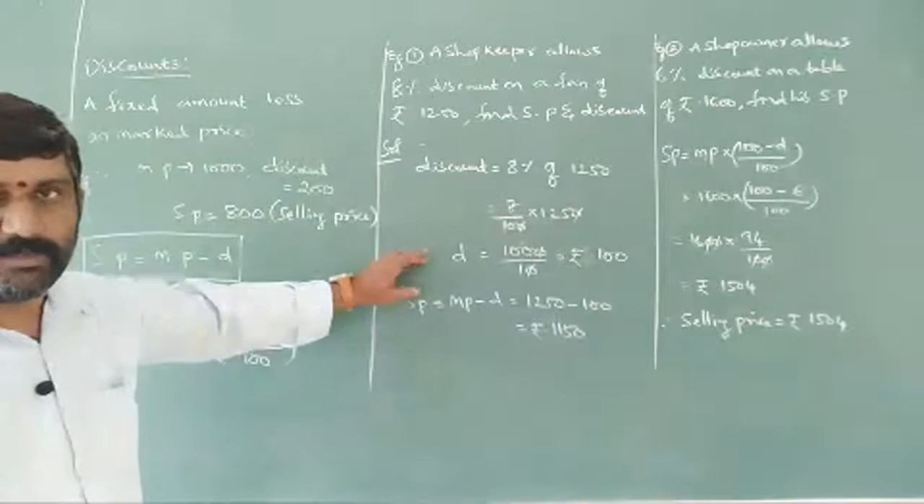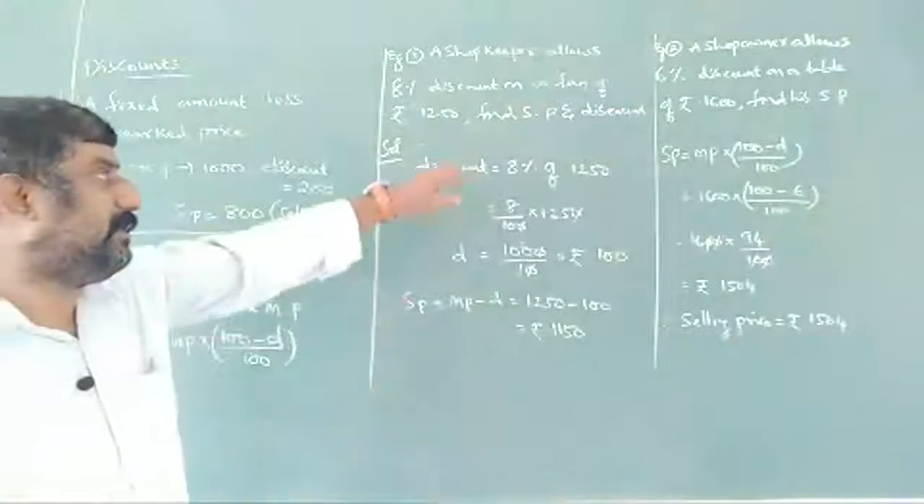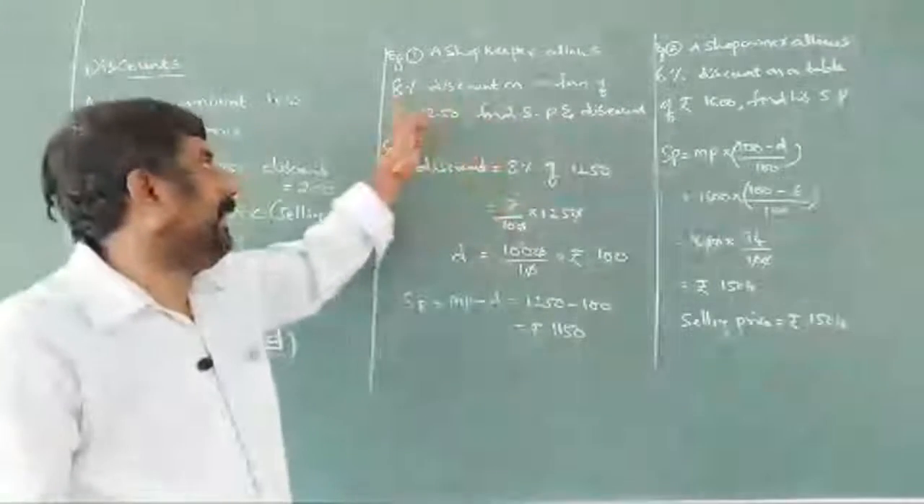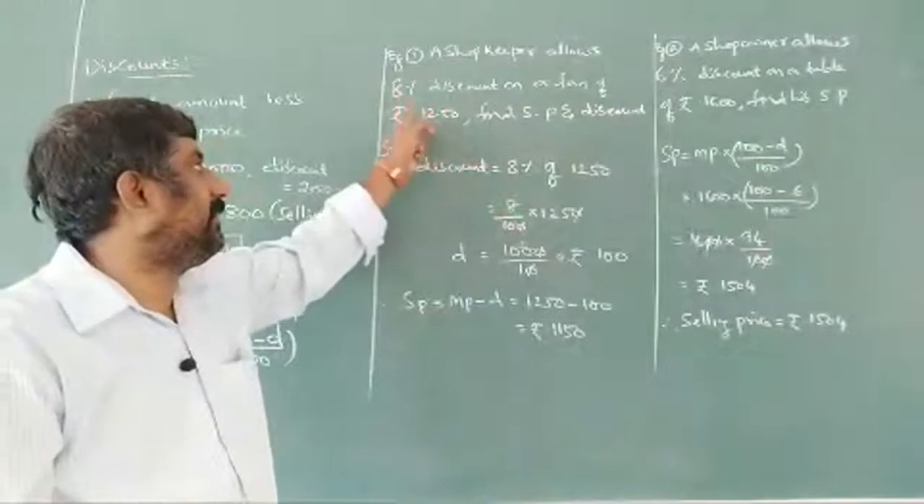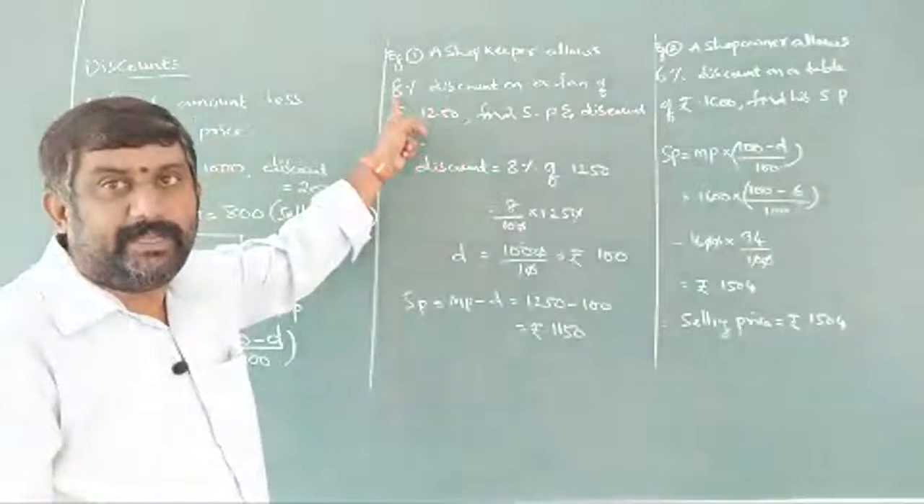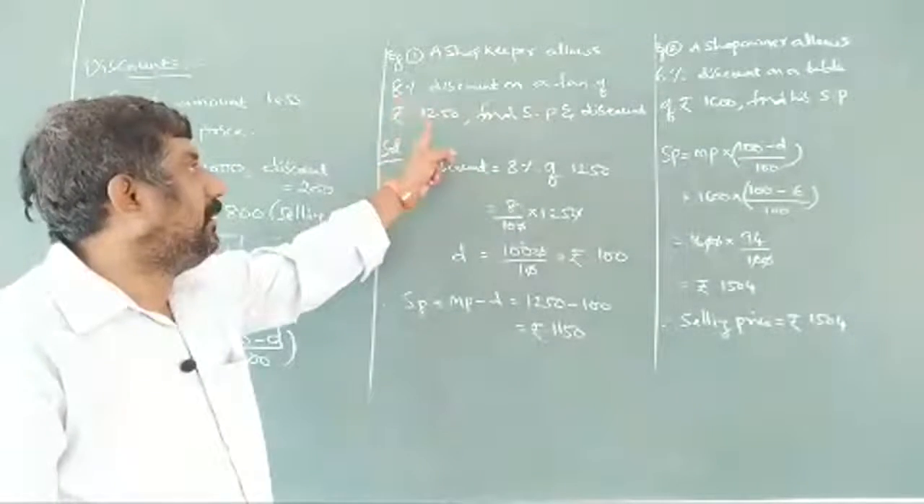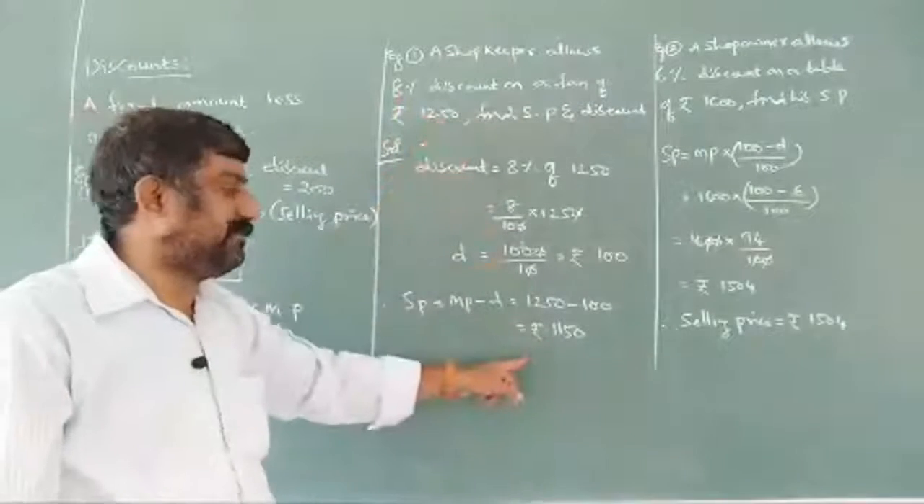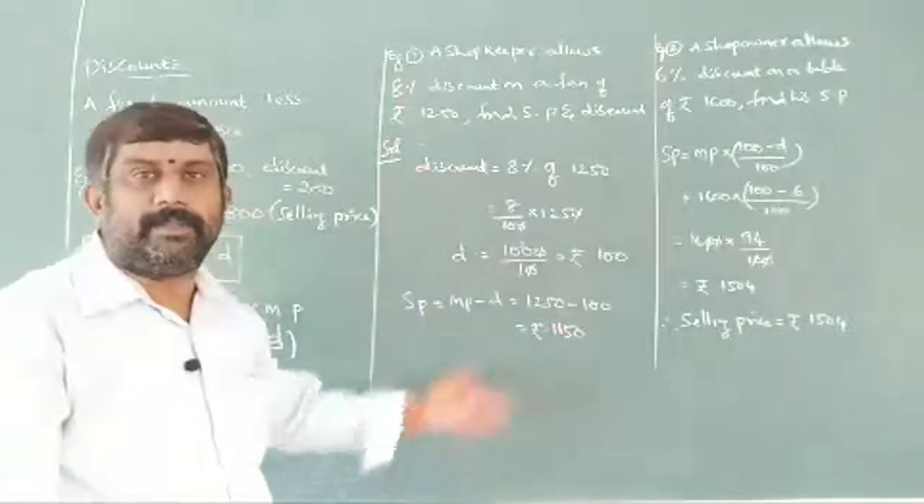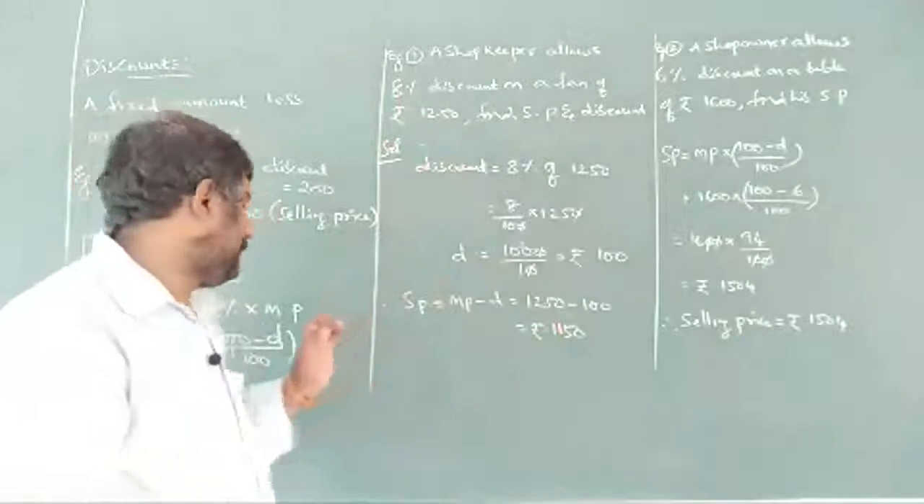Here we were finding the discount amount. Of course, you can use the same method for this problem also. 8% of 1250, nothing but 8. We eliminate it from 100, giving 92. 92 by 100 into 1250. The same answer we will get here, 1150. You can take it like that also, no problem. Next.